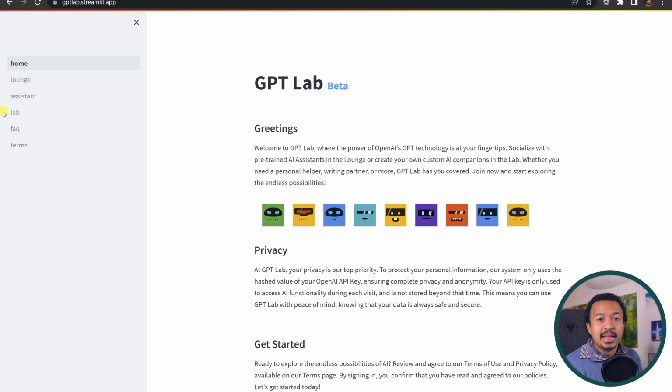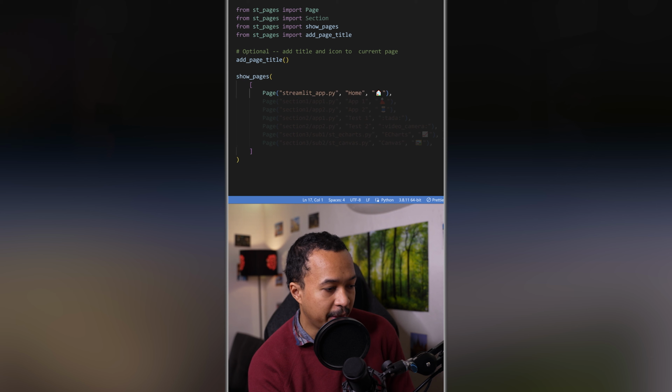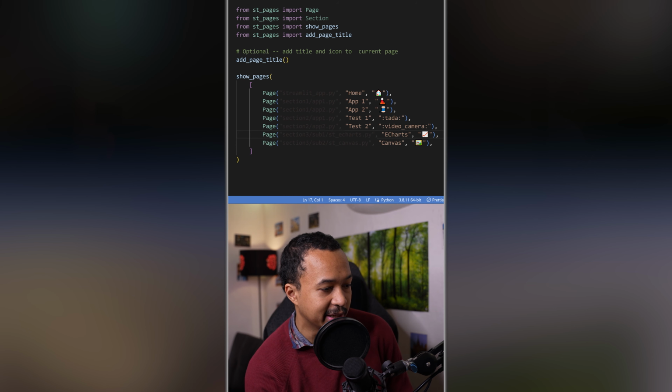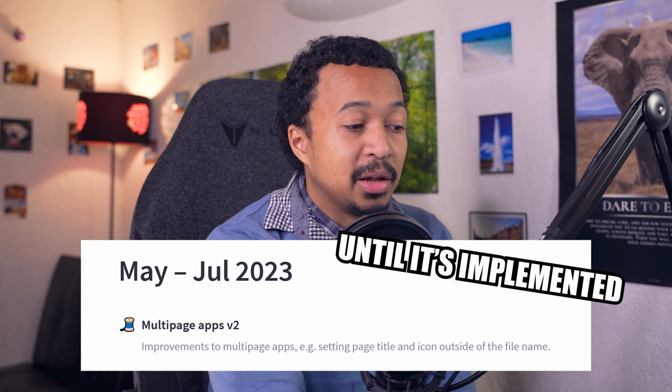You can use the native multi-page for Streamlit, but you can also use the st-pages library for this if you don't want to mess up with your file names. Use st-pages, managed by the Streamlit dev team. Probably will stay around for a while.